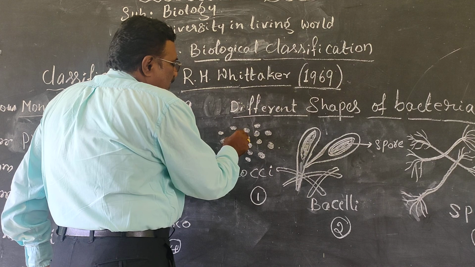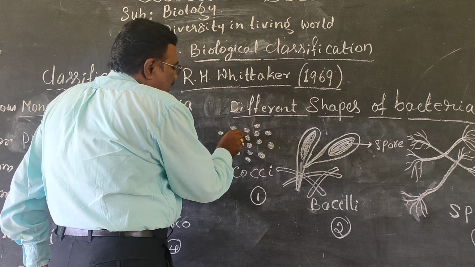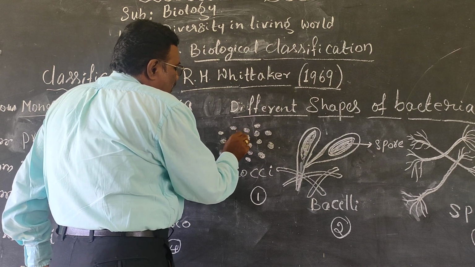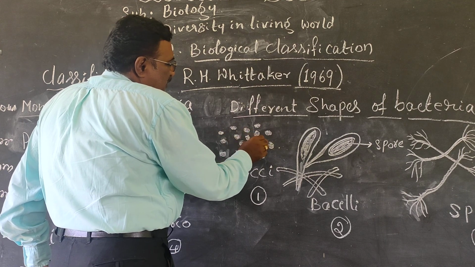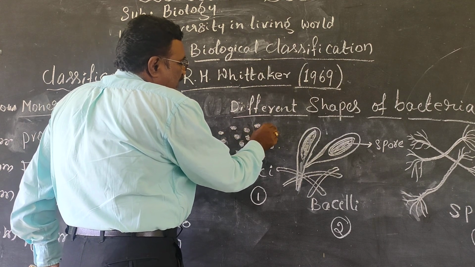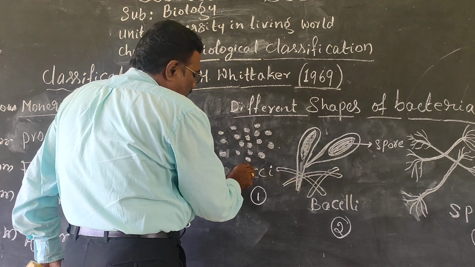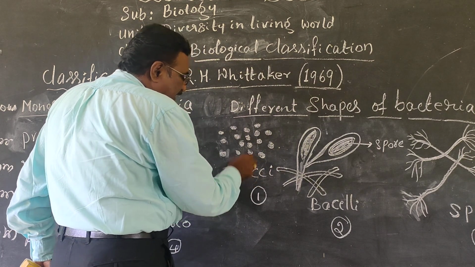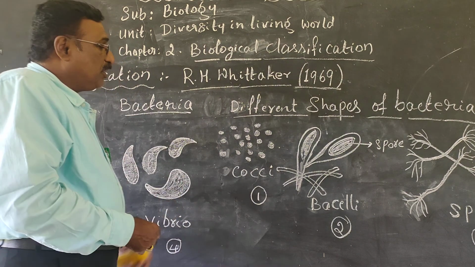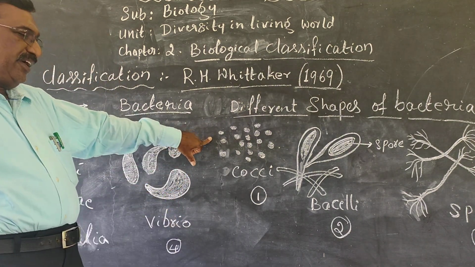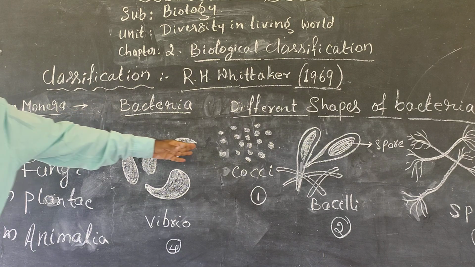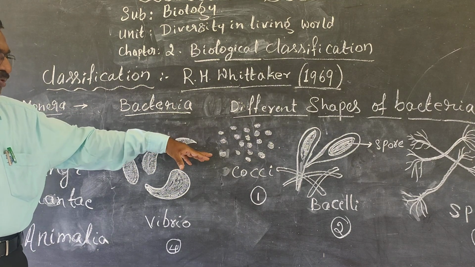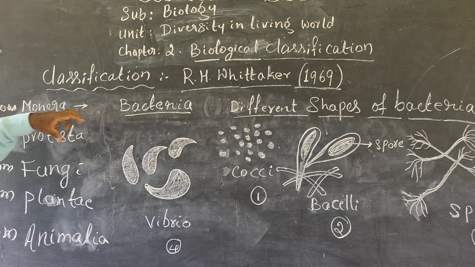That is what we call bacteria. The name cocci indicates a round shape. It is one type of bacteria. Here, the shape of the bacteria explains the character of the body. That is cocci bacteria, round in shape, and it comes under Monera.